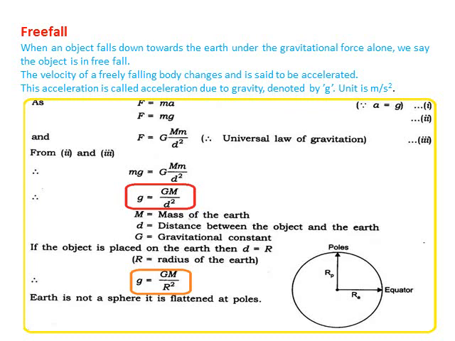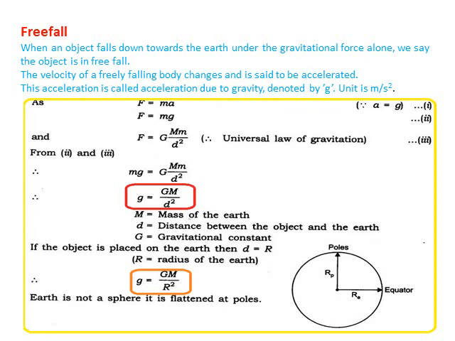Now keep g on the left side and transfer m to the other side. mg is in multiplication, so when m goes to the other side, it will become division. After we transfer m to the right side, the numerator m and the denominator m get cancelled, and you get the relation for small g.